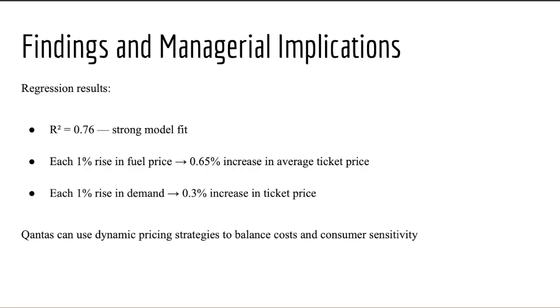Operational forecasting. By monitoring relationships between cost and demand, Qantas can better plan capacity, hedging strategies, and promotional campaigns. Customer retention. By maintaining gradual pricing adjustments, it builds consumer trust while sustaining profitability, a delicate balance in a competitive market that has a massive outcome on their customers. In essence, this integration of data and economic insight provides a roadmap for evidence-based decision-making that supports both financial health and customer loyalty.